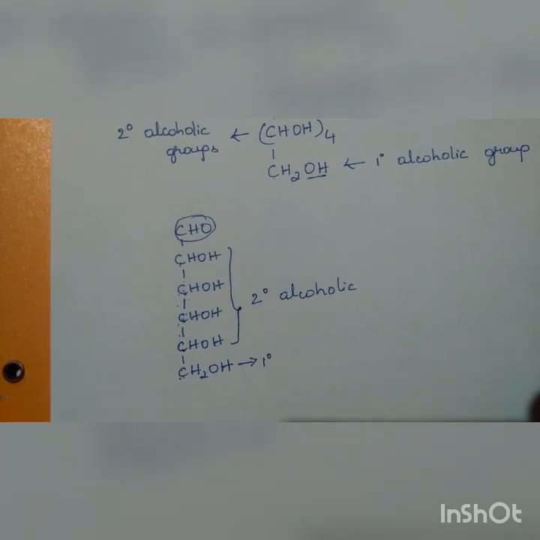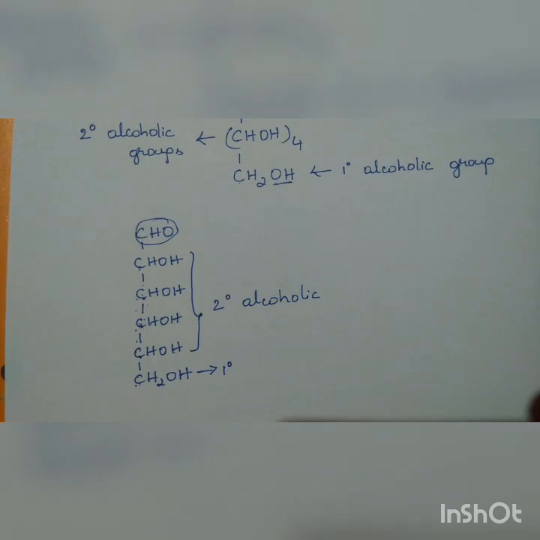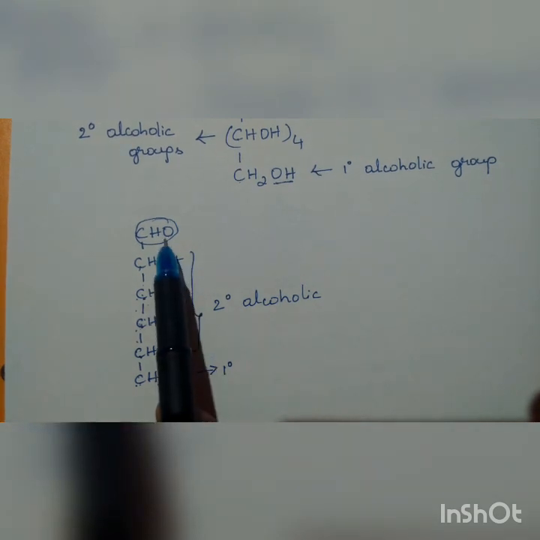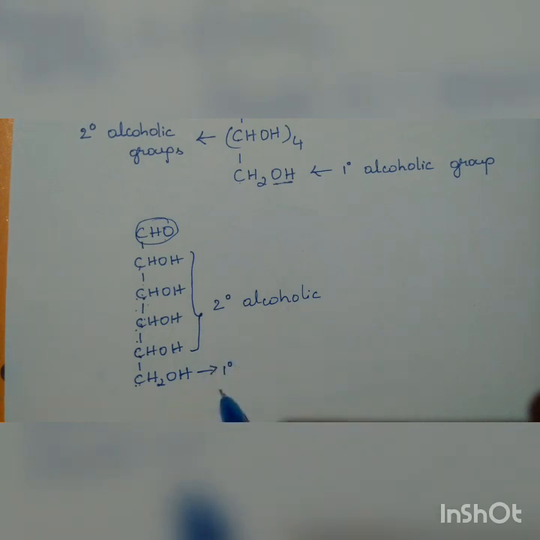So what is primary and what is secondary? Primary is the carbon attached to only one carbon atom, and secondary is the functional group attached to a carbon that is attached to two different carbon atoms. So likewise, the open chain structure of glucose consists of one aldehydic group, four secondary alcoholic groups, and one primary alcoholic group.